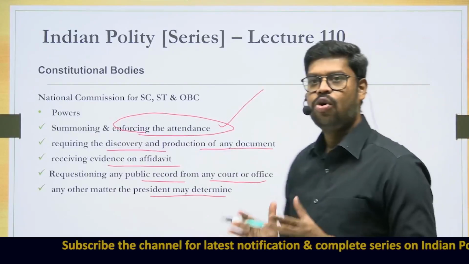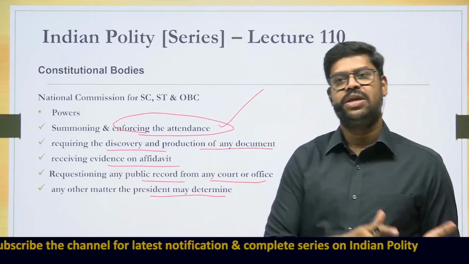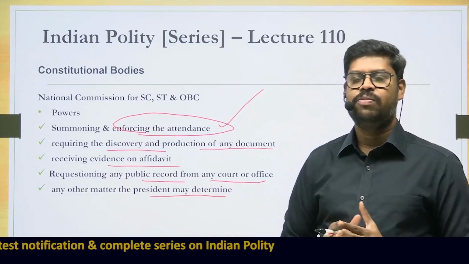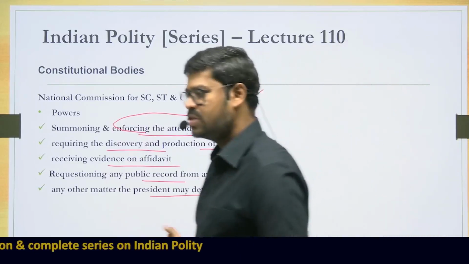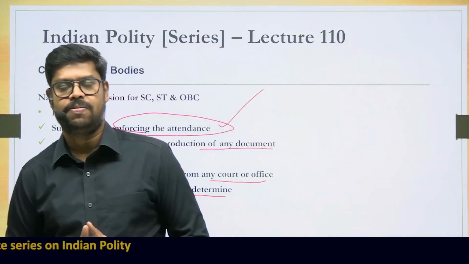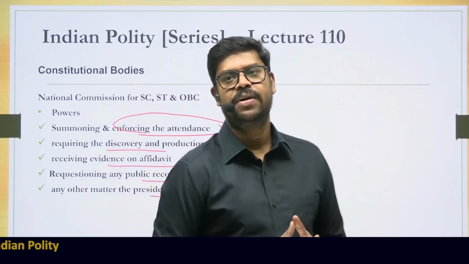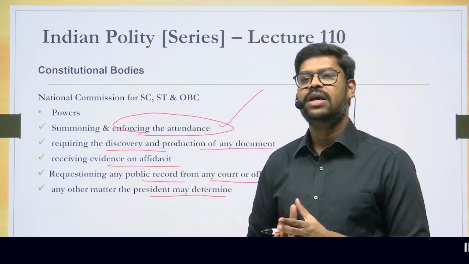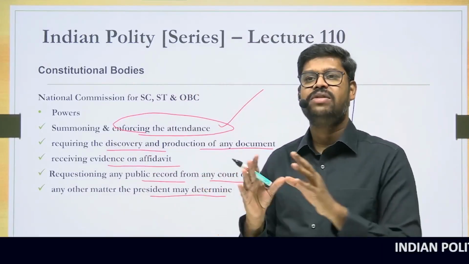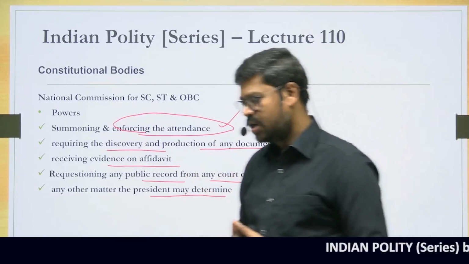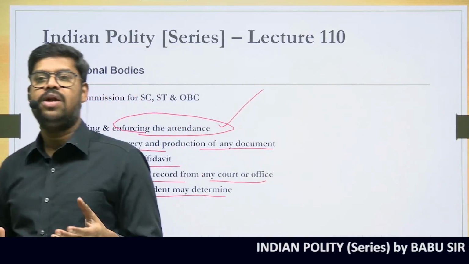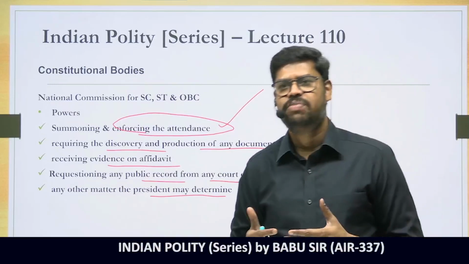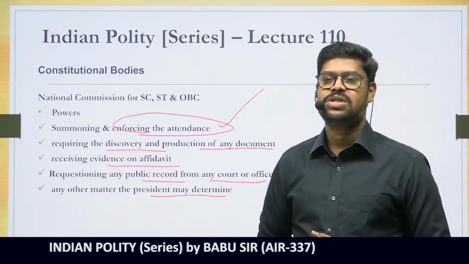So what are the drawbacks of these commissions? Be it National Commission for Scheduled Caste, Scheduled Tribe or the Other Backward Classes. One of the primary drawbacks of these commissions is that they are majorly recommendatory in nature. Not just that, there is another drawback associated with these commissions. What is the other drawback? These commissions are not given sufficient finances by the government. Because these commissions have to make an inquiry, and to make the inquiry, they may need finances. They may have to move to different places. So enough budgetary allocation is not given to these commissions.